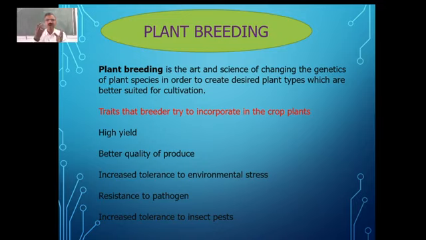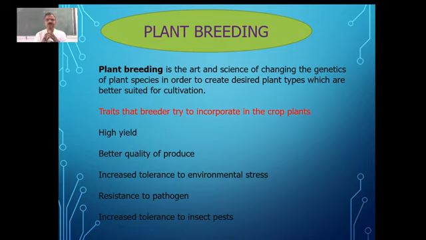So all the characteristics depend on the genes which are present in any organism's body. Plant breeding is the science of changing the genetics of plant species in order to create desired plant types which are better suited for cultivation. In the sense, they are the ones which are giving us the better yields, better quality and all.